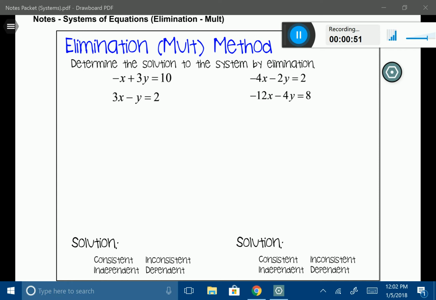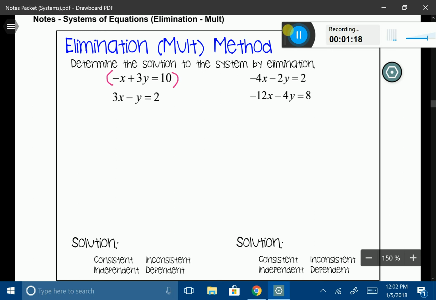So with the elimination method with multiplication, what we want to do is make those coefficients the same. There's a couple of different ways we could do this, but I'm just going to show you one and maybe talk about the others. In this example, let's work with the x's. We have a coefficient of -1 and 3, and I want to make them the same number. So I could multiply the top equation by 3. Or I could even multiply it by -3, and it would give me the exact same coefficient. So it doesn't matter whether you multiply by 3 or -3.